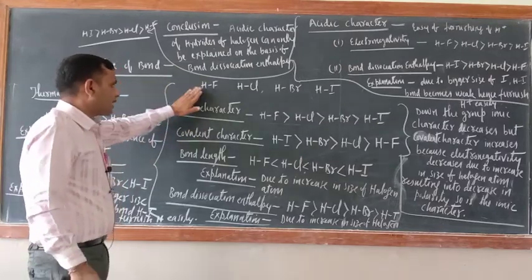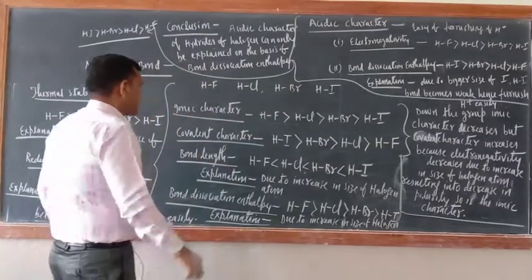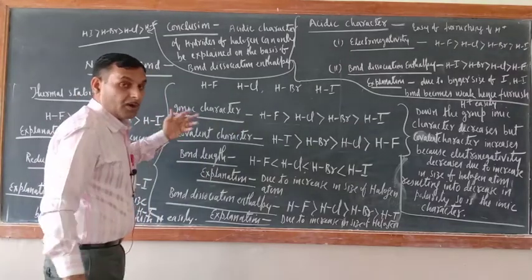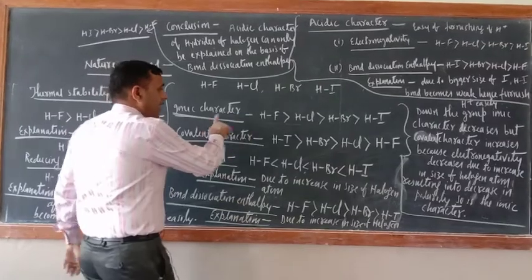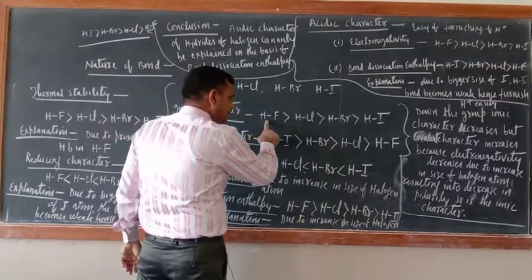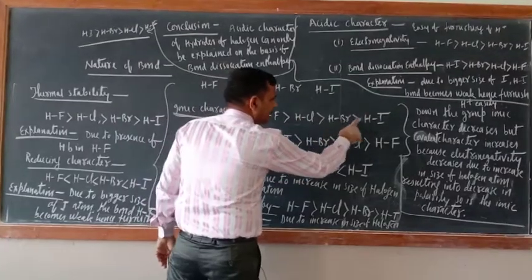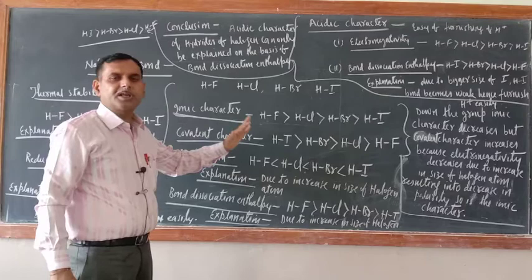So just see, what are the hydrides? HF, HCl, HBr and HI. So just see, ionic character, means this bond may be ionic. Ionic character is like that: HF is having most ionic character, then HCl, then HBr and HI. So what we can say, ionic character is decreasing down the group.